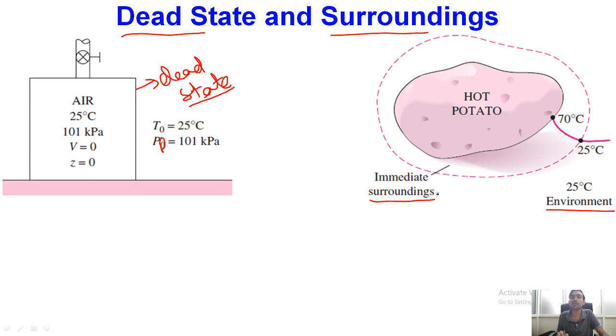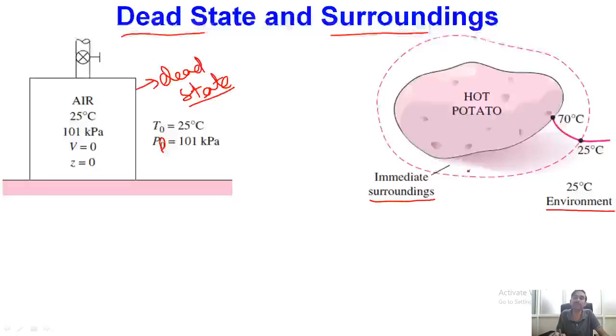But when this potato is placed inside the surroundings, while it is exchanging heat with the surroundings, there will be an immediate portion very close to the boundary of the system where the temperature will be greater in comparison to the overall surrounding temperature.